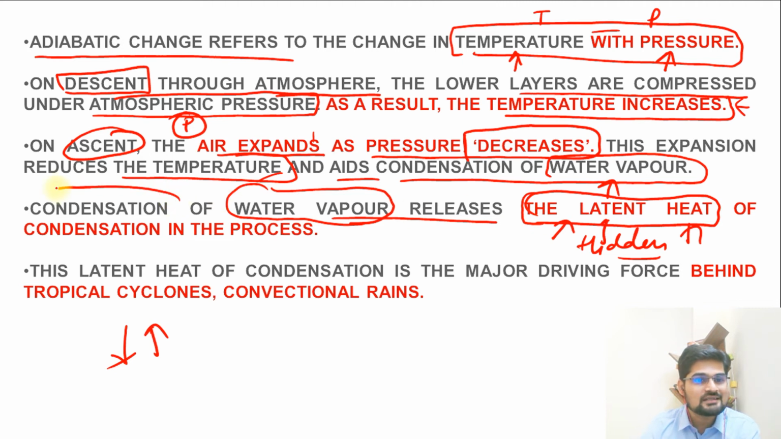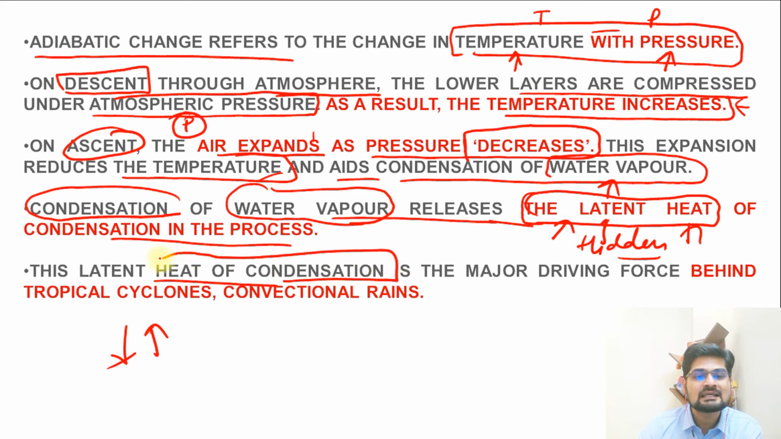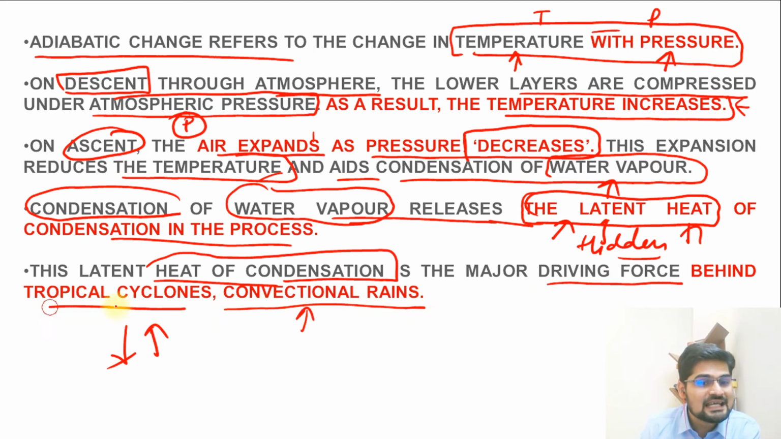So what happens here? In condensation, there is a release of latent heat of condensation in this process. So remember, that is important. And this latent heat, the hidden heat of condensation, is a major driving force behind tropical cyclones and convectional rains. When we study types of rainfall and tropical cyclones, this latent heat of condensation will be discussed again.